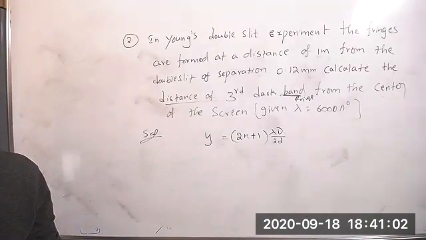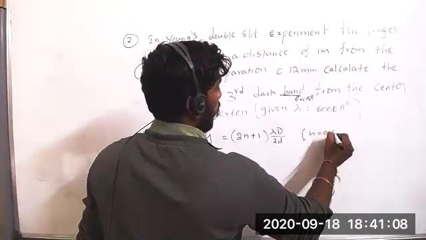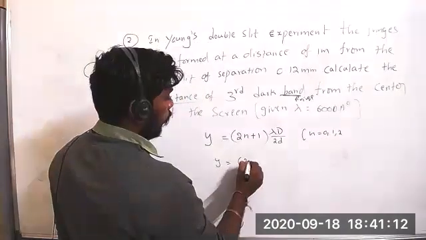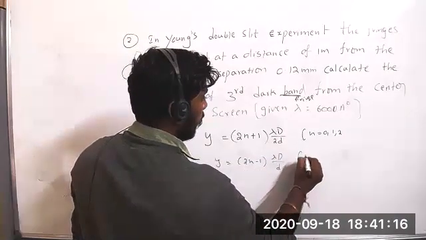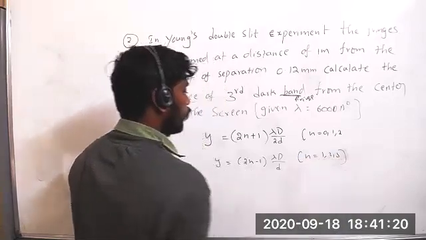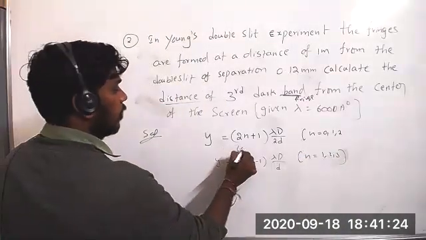Here n is from 0, 1, 2. Otherwise y equals 2n minus 1 by 2, lambda D by small d, from here n equals 1, 2, 3, right? Yes, sir. Anything we can take.